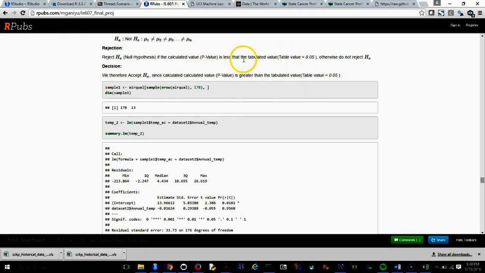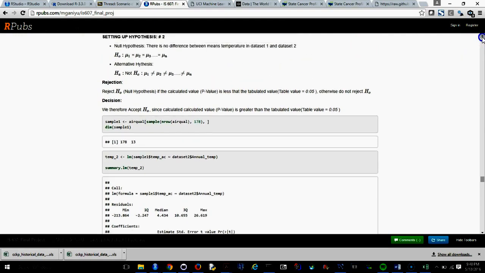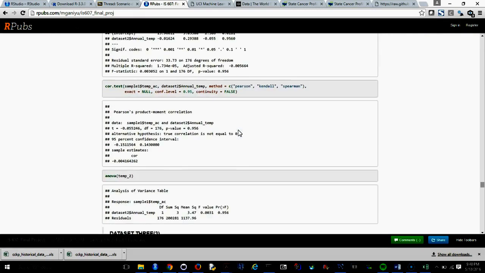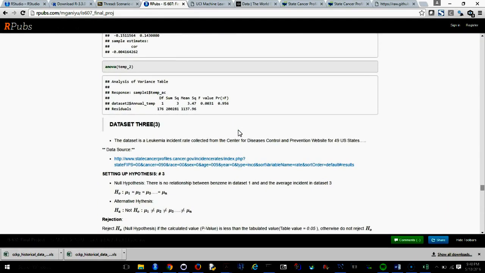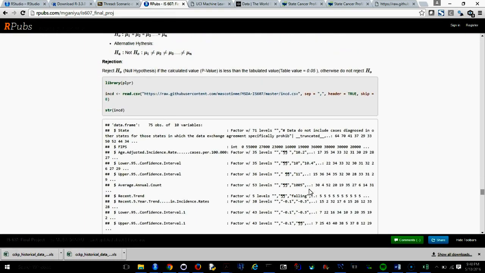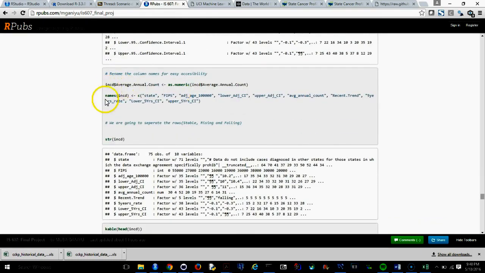That is, there's no difference between the means of temperature in one and temperature in two. So we are actually on the right track. So taking the third data set, here is the link to the third data set. We set up the new hypothesis that there is no relation between benzene in data one and the average in data three. So here we read the data, and then analysis was done on it, and then we tried to change some of it to numeric here.